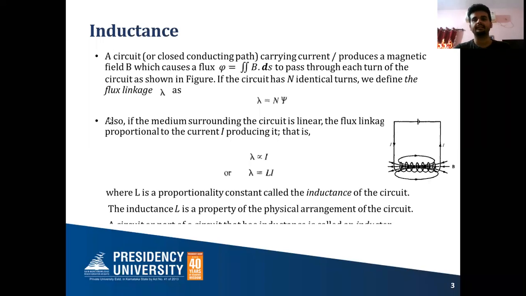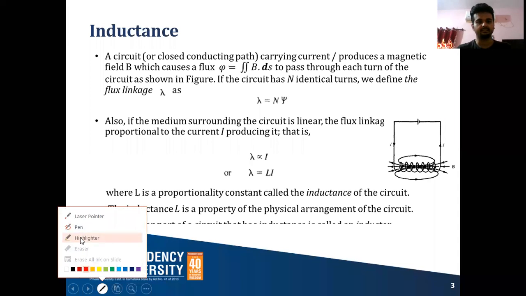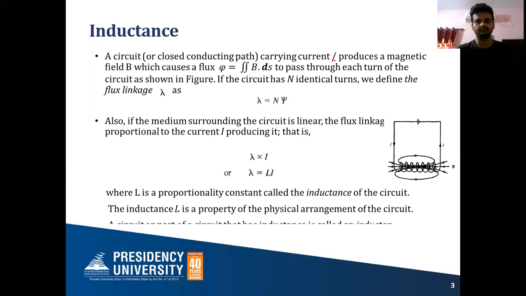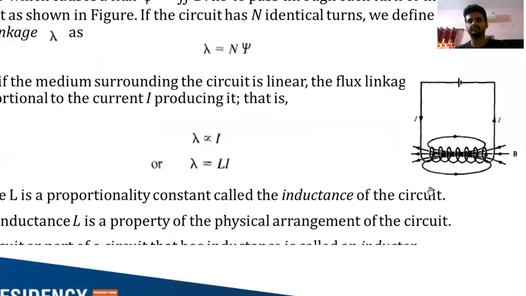A circuit carrying current I. There's a mistake here, this will be I. A circuit carrying current I produces a magnetic field B which causes a flux phi or psi equal to the surface integration of B dot ds to pass through each turn of the circuit. So this is the coil here. You can see the coil here.